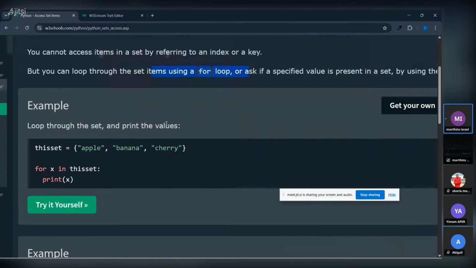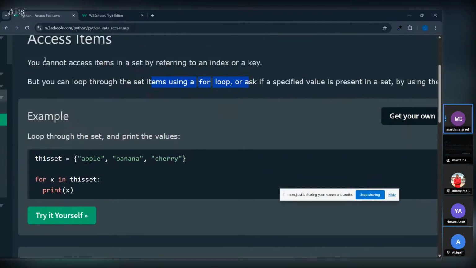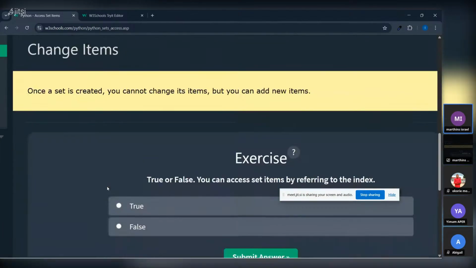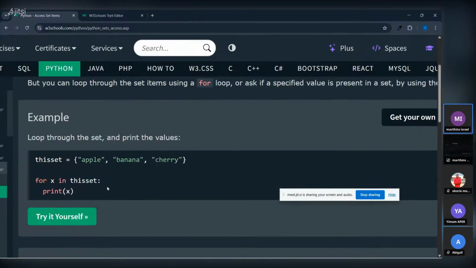So he has taught you for loop. So as we see now, to access an item, you cannot access an item in a set, remember, by referencing an index or a key. So now what is a key? Let me explain what keys are. I'm not sure they explained what really keys are here. So let me explain what they mean by key.